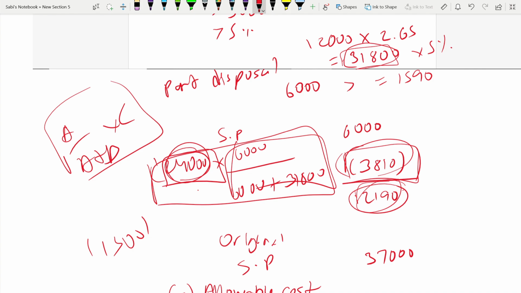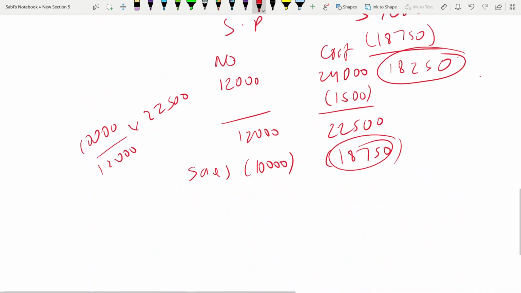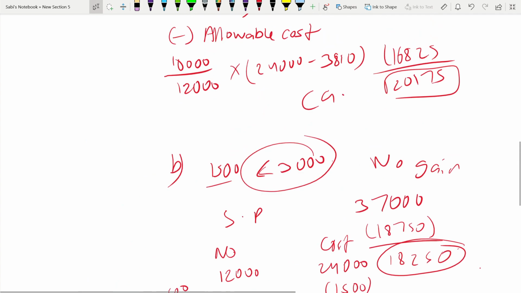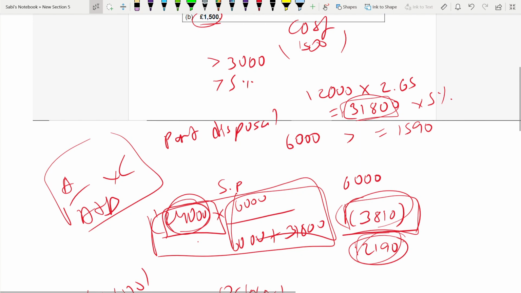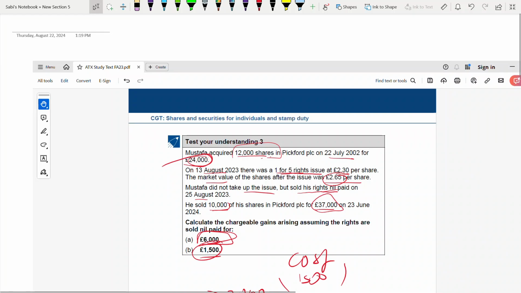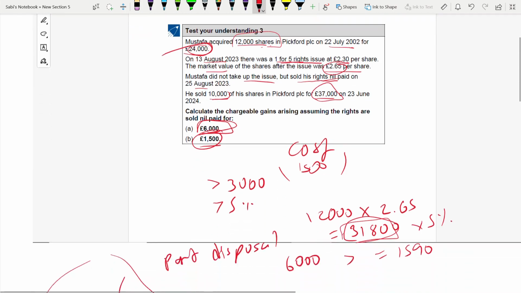In case you're not understanding, just put the share cost. It's 12,000 the number, 24,000 is the cost.